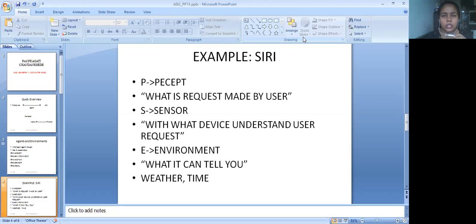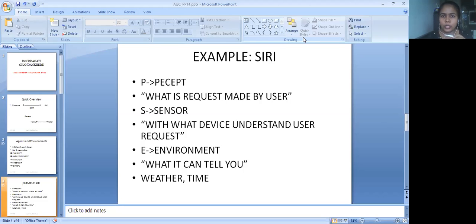Next is the E. E is the environment. Now, if I'm talking about the Siri environment, I have said that the environment may be an offline environment or an online environment. Here we have an online environment, and unless your device data is on, the environment will not be activated. Whatever you ask Siri, whether it is the current time in London or the weather tomorrow, all includes the environment, but it will answer your question only if it is online. That is the environment in the case of Siri.